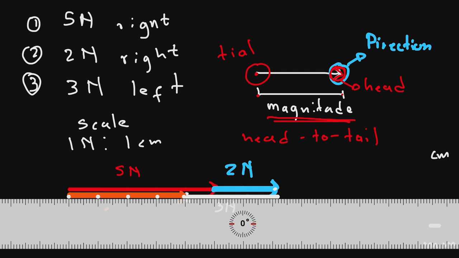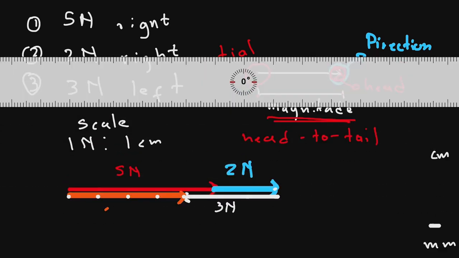So we see the magnitude of our resultant vector in this case is going to be 4 newtons. We also know the direction, because the direction is from the starting of the vector to the finishing. So it's going to the right.